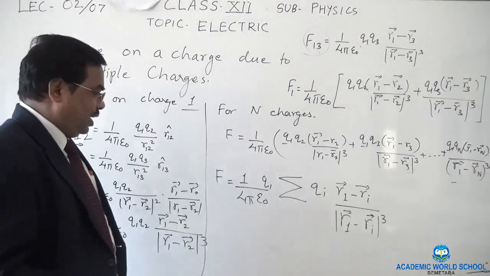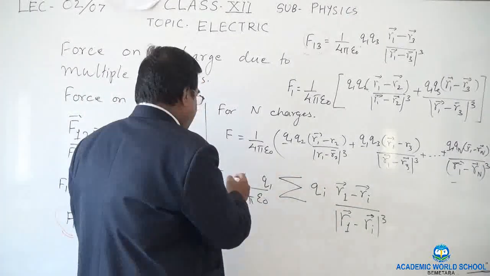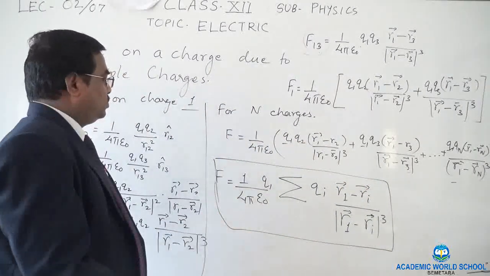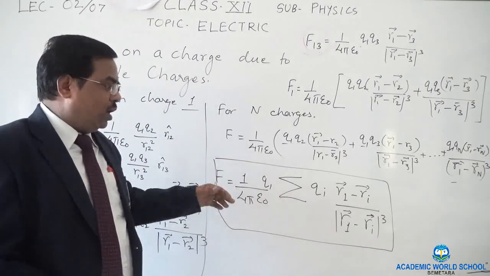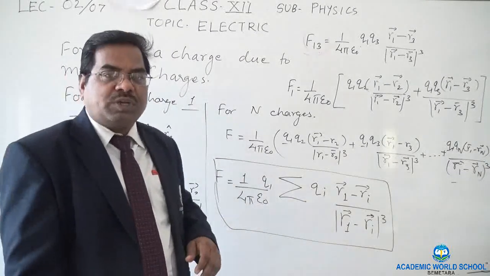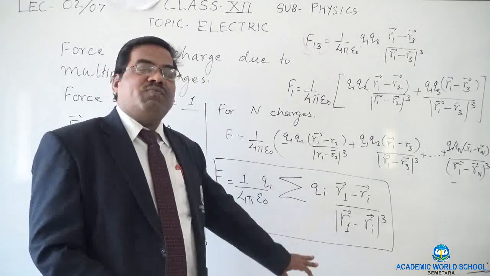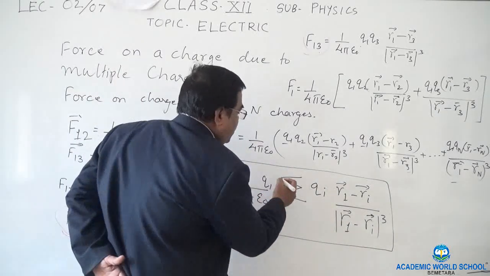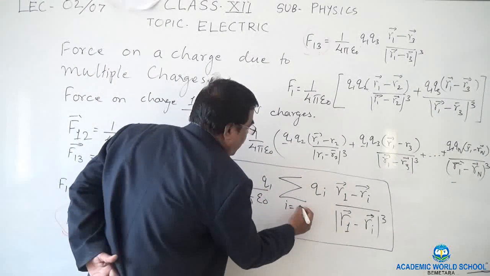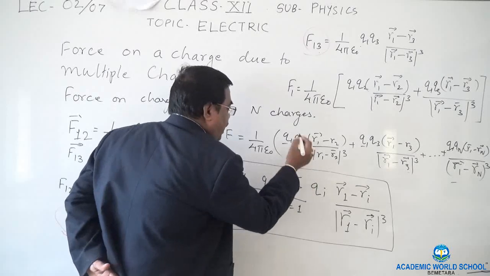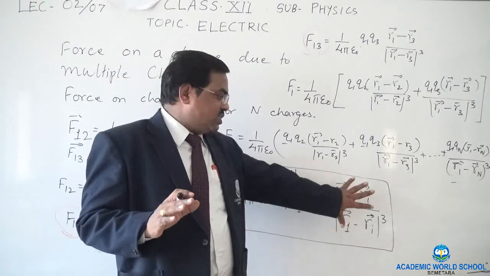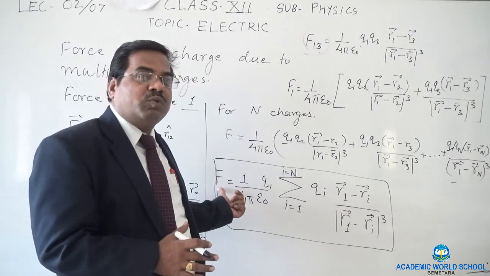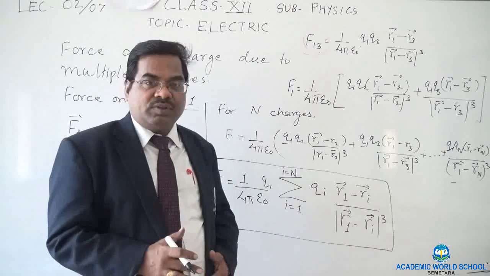So we get the formula, and this formula is known as the superposition principle formula. Here, if there are n charges, each one will be represented from i equal to 1 to i equal to n, and the sum total of all the forces will be applicable on the charge as F.